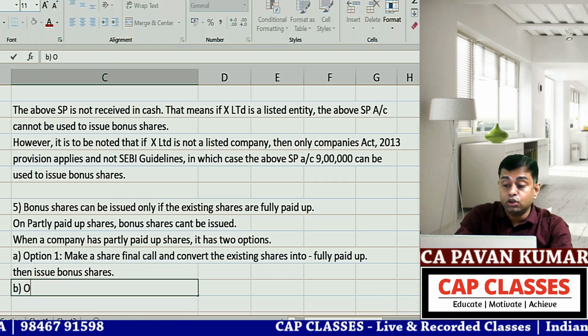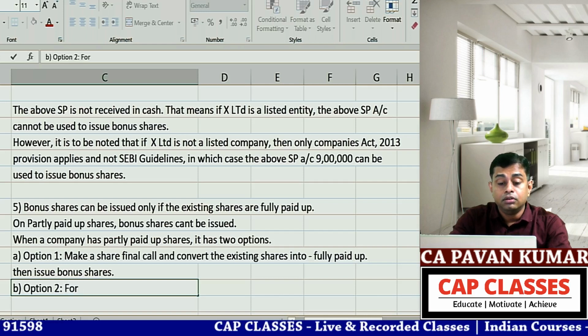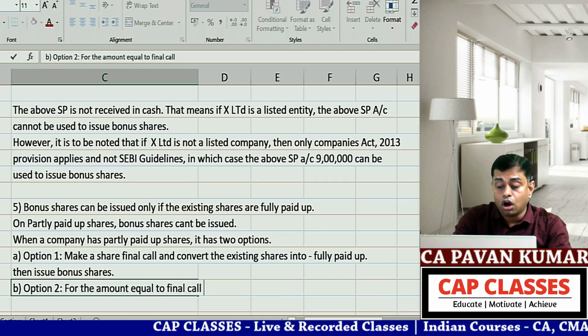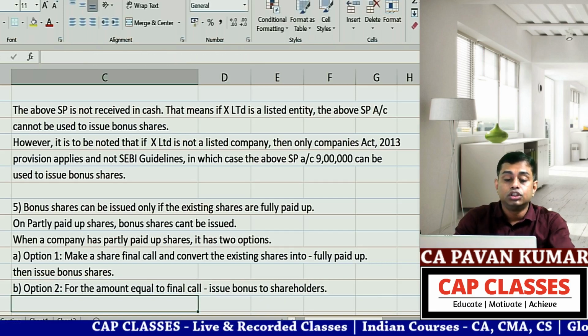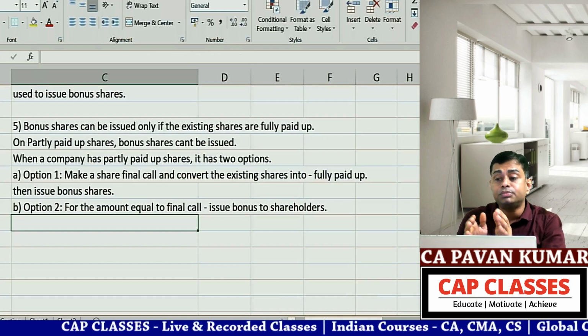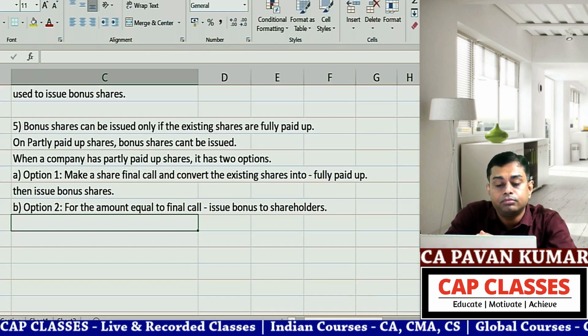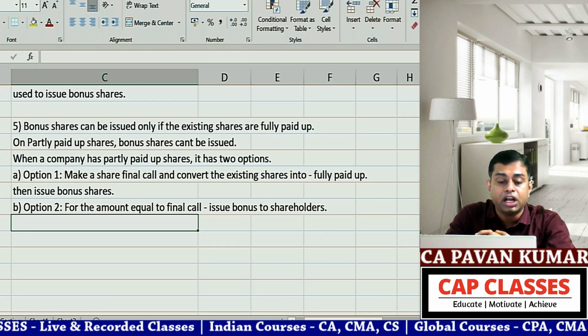Option 2: for the amount equal to the final call, issue bonus to shareholders. So that balance portion also you need not pay. That is also bonus we are giving to you, a bumper offer.